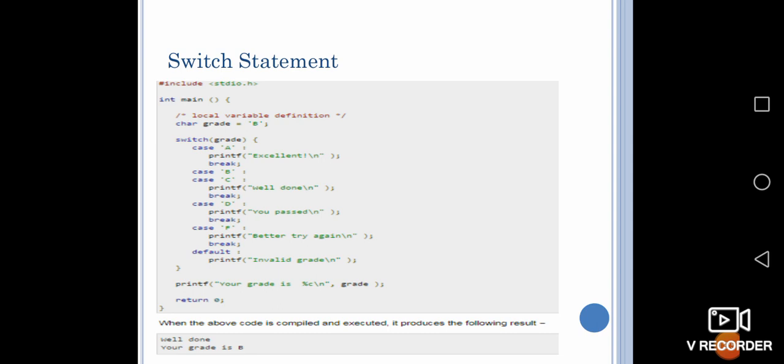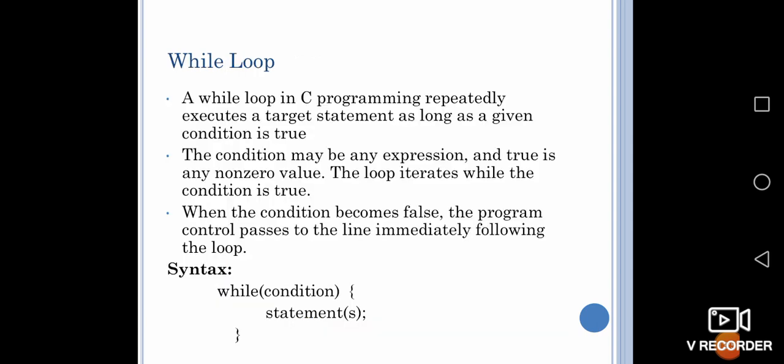Okay, next we are moving on to the while loop. Here looping means a set of statements will be executed. Actually it repeatedly executes the target statement as long as the condition is true.